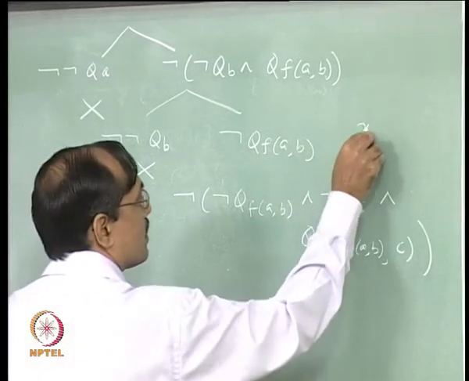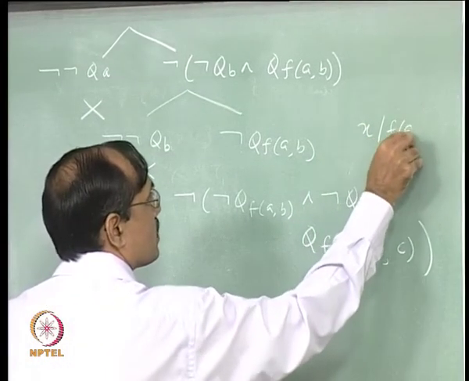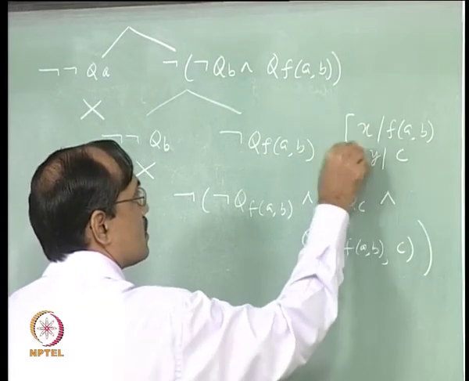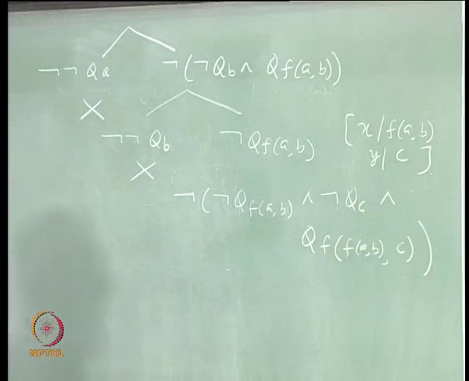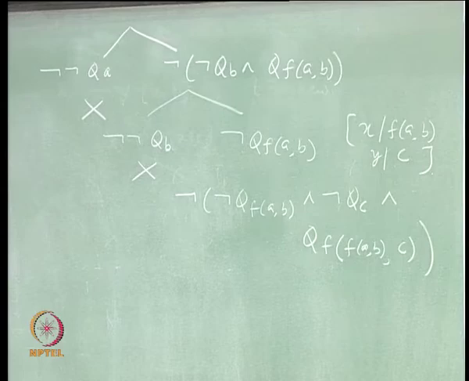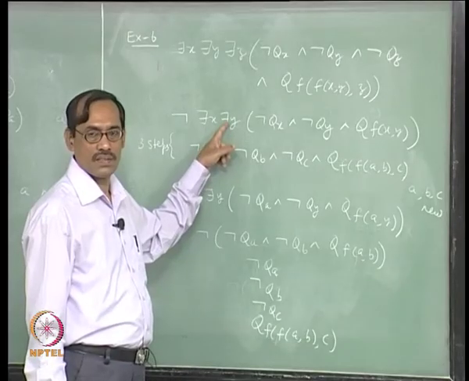So, you can write here x is replaced by f of a b, y is replaced by c. This is the substitution used on the only universal here on this.